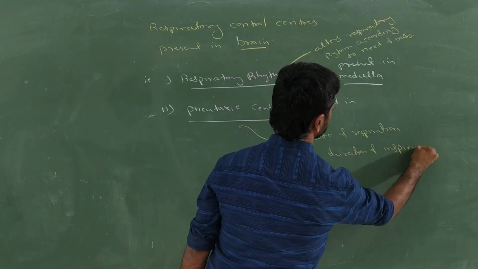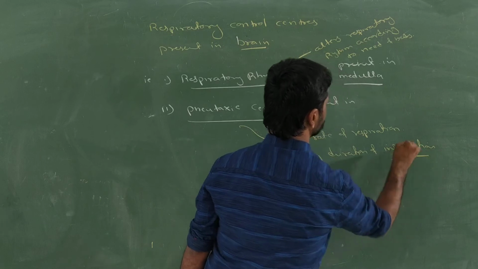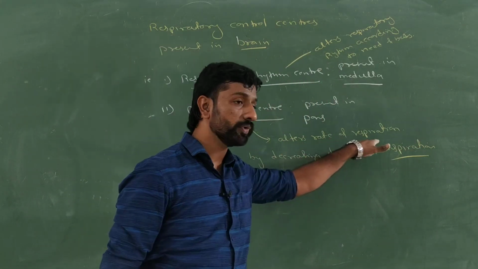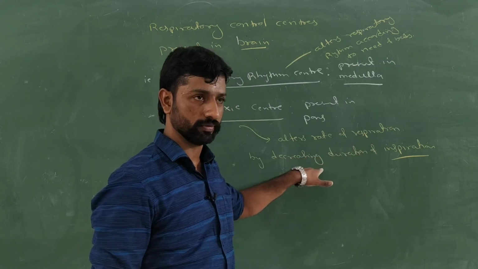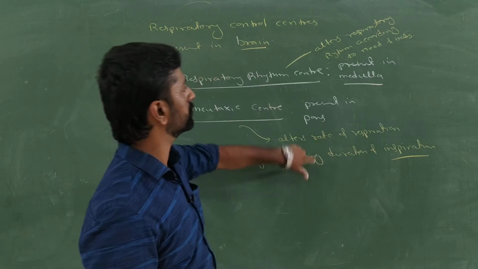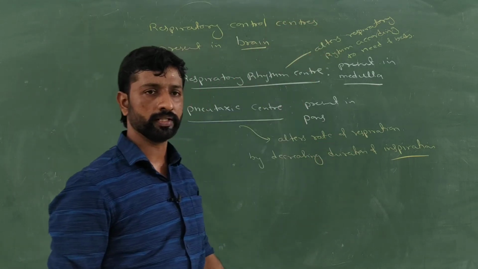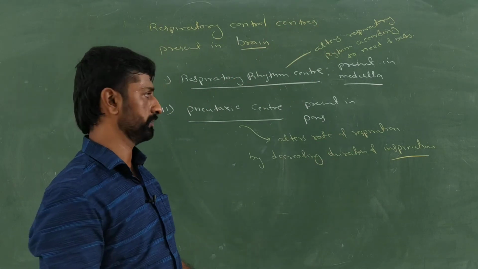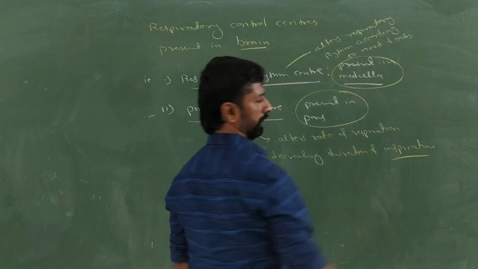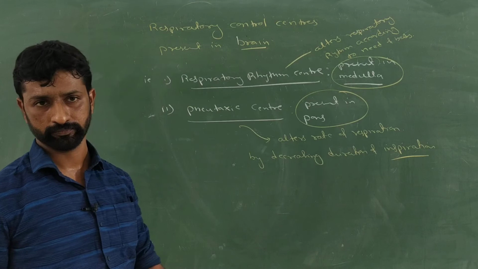What is the normal duration of inspiration? 2 seconds. That will be decreased. By that, the respiration rate will be increased or altered. By altering the rate of respiration, it alters the respiratory rhythm. So such centers are present in the pons and in the medulla oblongata in the brain.